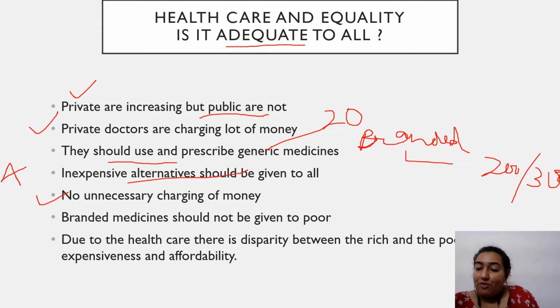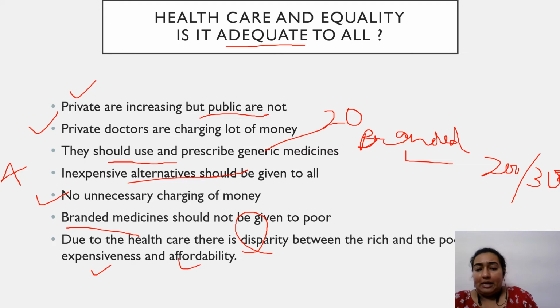So this should be avoided if people want proper equity of healthcare facilities. Now, branded medicine should not be given to poor people, neither should they be prescribed. They should only be given generic medicines that are available at a lower cost. And due to healthcare, there is disparity between rich people and poor people because of expensiveness and affordability.